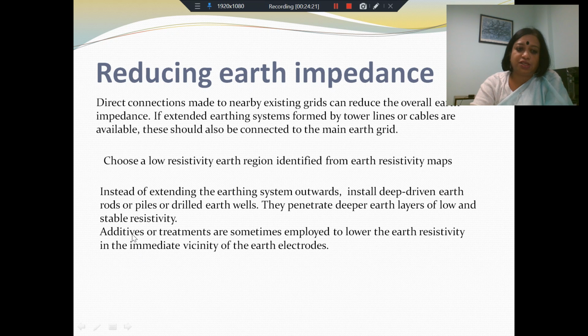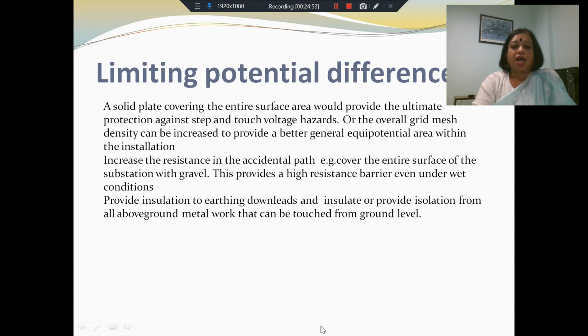Also, we can treat the soil with additives or some other techniques so that the earth resistivity in the immediate vicinity of the earth electrodes can be reduced. We cannot, of course, change the resistivity of the entire earth system, but in the vicinity of the earthing electrodes, we can to a certain extent change the resistivity of the soil, and thereby bring down the currents, because that is where you have the highest fault current. In this way, the earth impedance can be reduced.